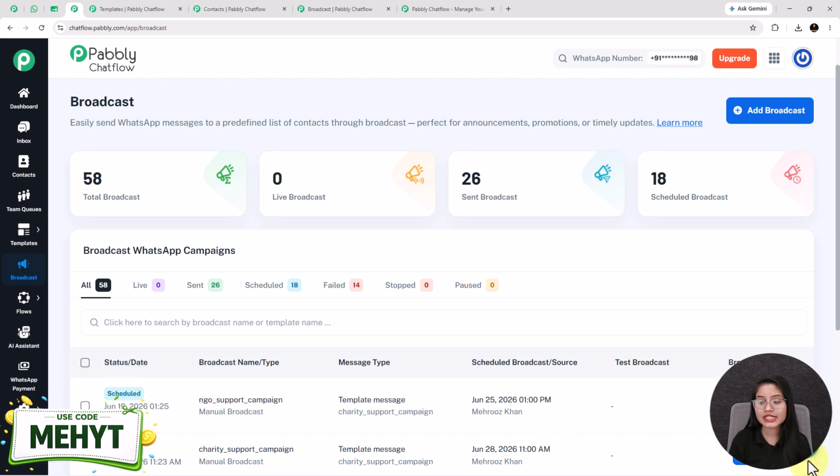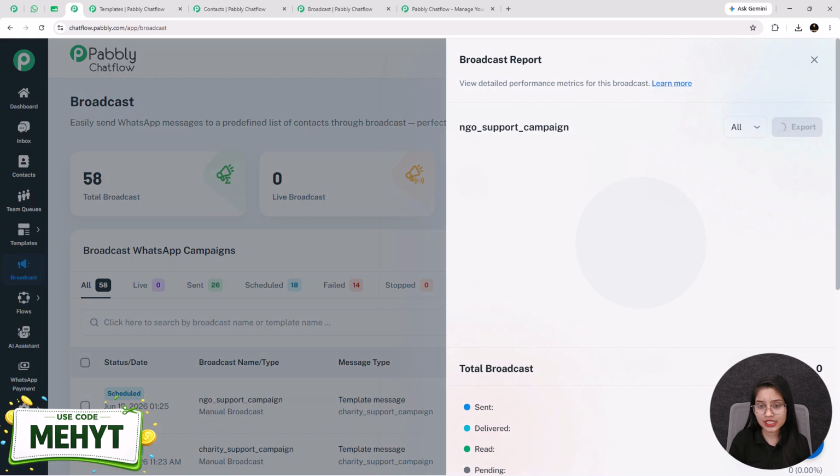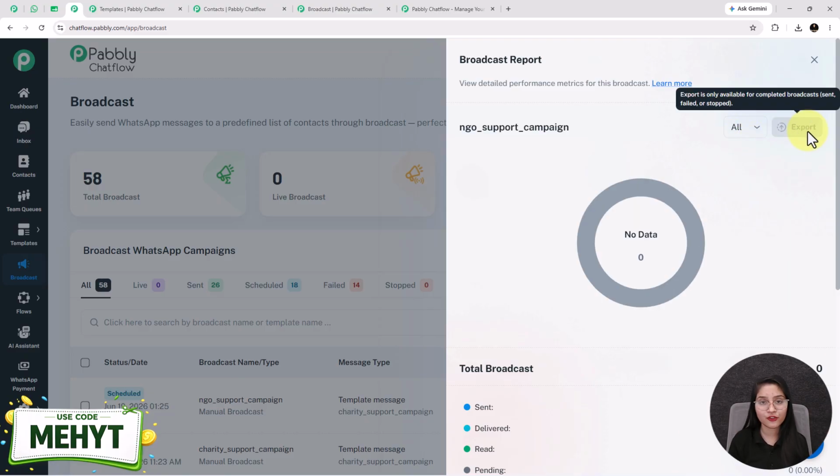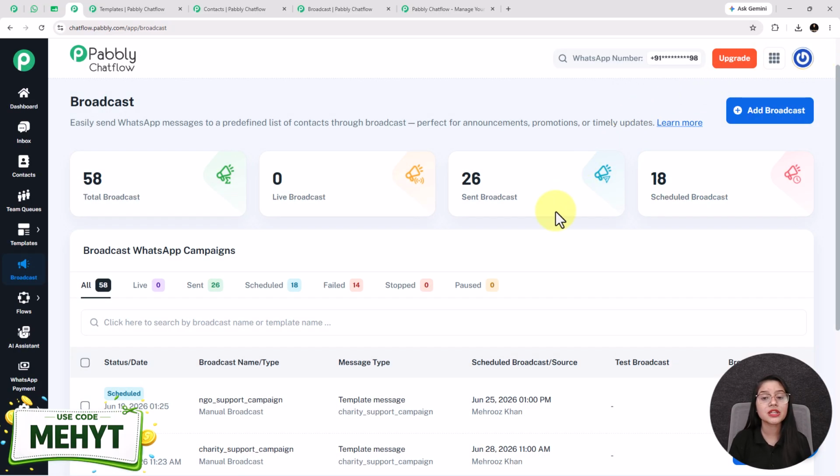You can also view the stats of your broadcast by clicking on this button and export the report from here. As you can see throughout this video, with Pabbly Chatflow, you can create a professional WhatsApp donation campaign, select your supporter list and reach hundreds or even thousands of people with just a few clicks. Whether your organization focuses on children's education, food distribution or any other social cause, this broadcast feature can help you spread awareness and connect with more supporters directly on WhatsApp.